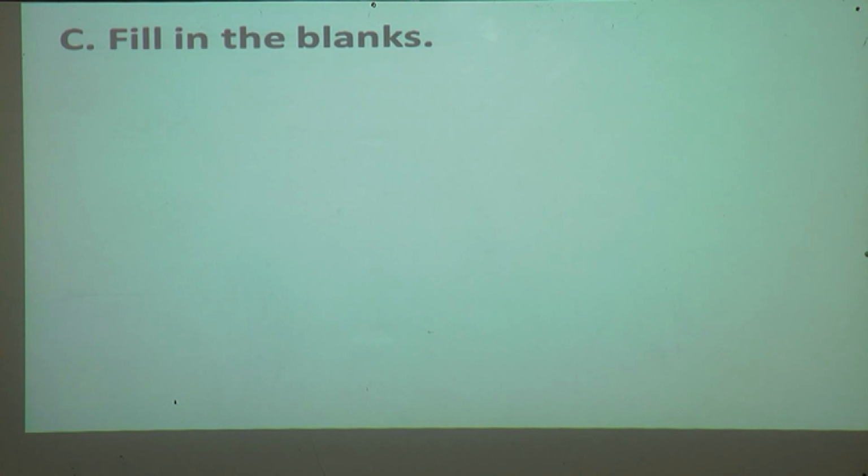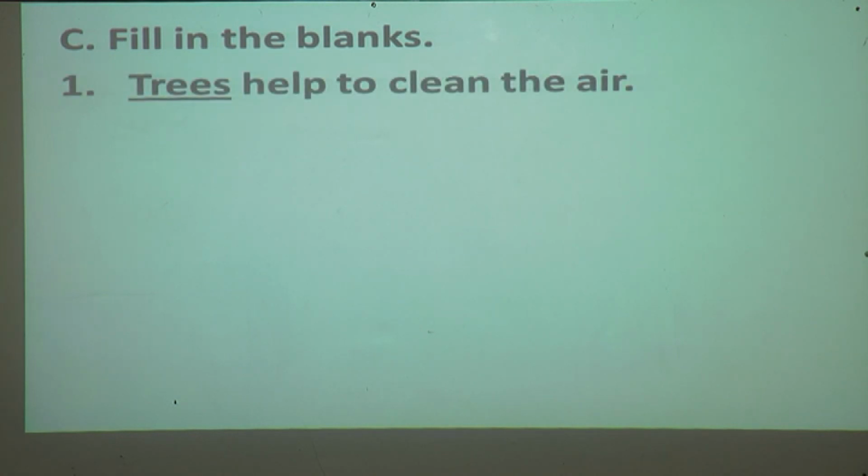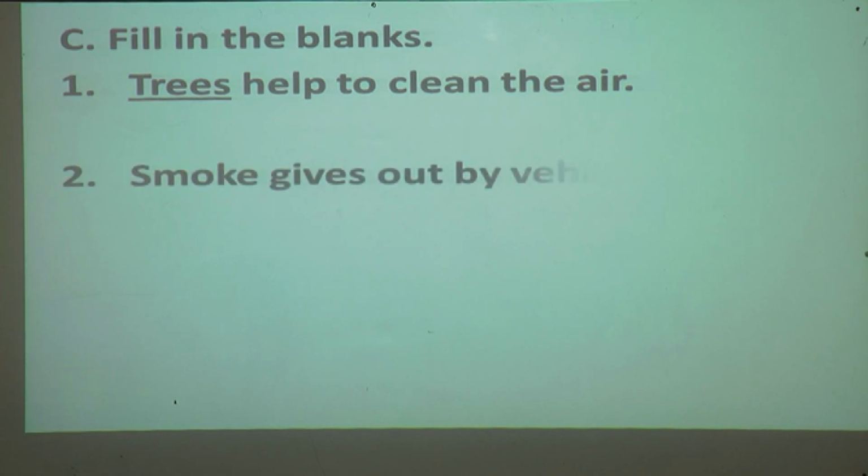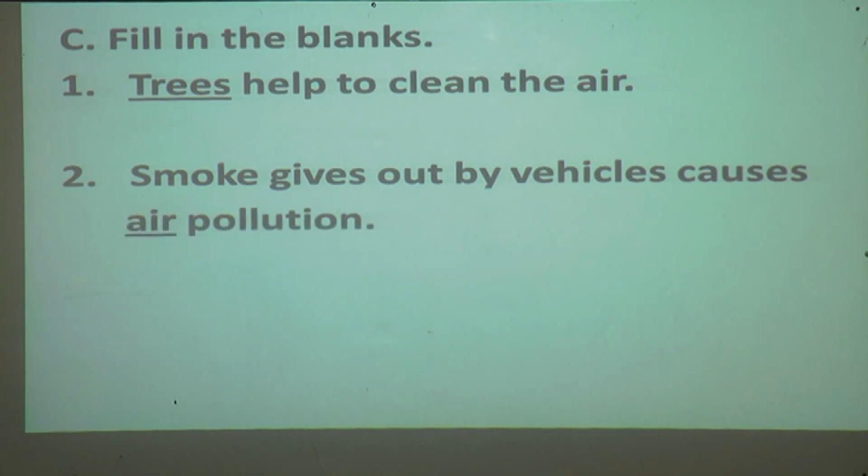Now the next question is, fill in the blanks. Trees help to clean the air. Trees is the answer. Smoke given out by vehicles causes air pollution. Yes, the smoke given out from the vehicle is mixed in the air and causes air pollution.